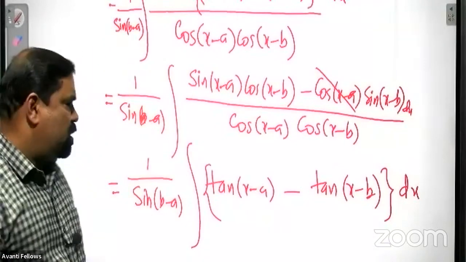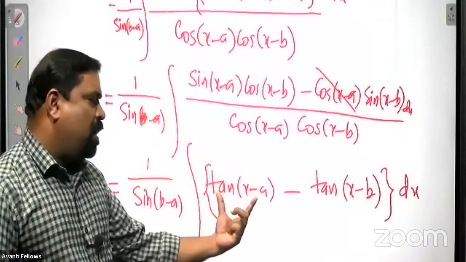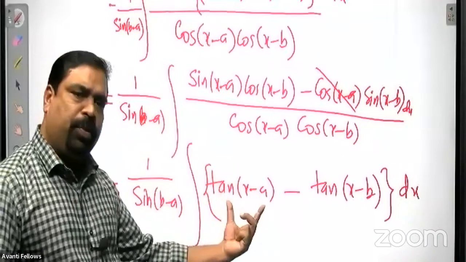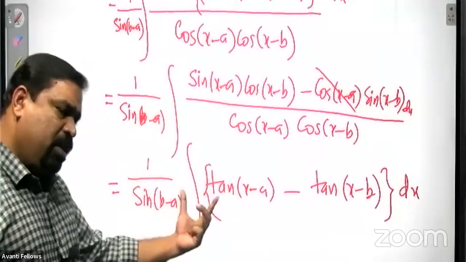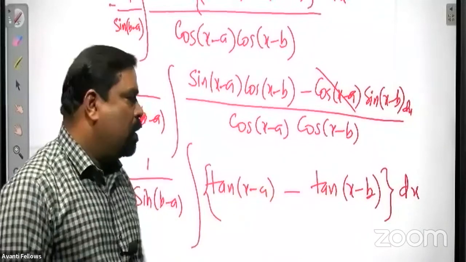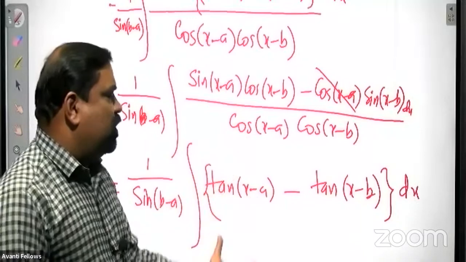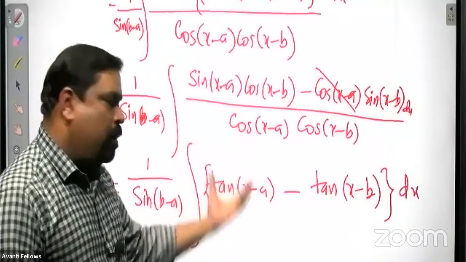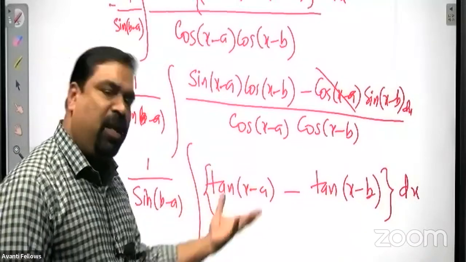So now the remaining is very simple. Integral of tan x we know, so tan(x minus a) also we know. Integral of tan means minus log cos x, that is log sec x. So both terms are now integrable. So write the integral.